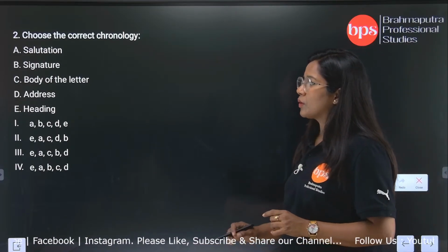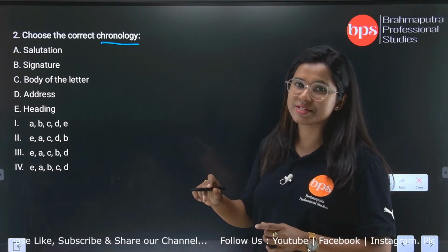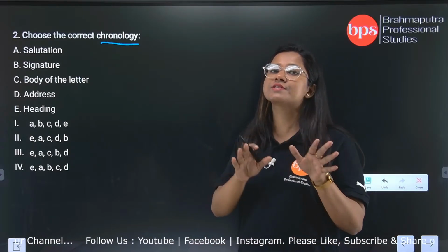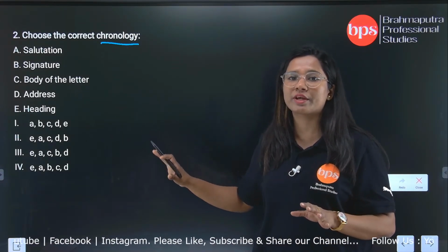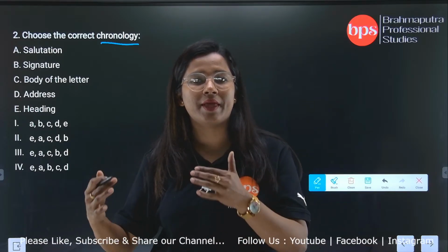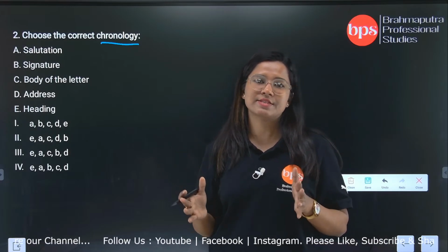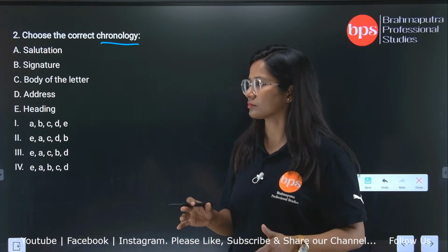So, when you see the word chronology, you will understand that the question itself is telling you to place whatever things are given in the question in the correct order. Correct order means the way how it comes or how it actually is placed in a composition.